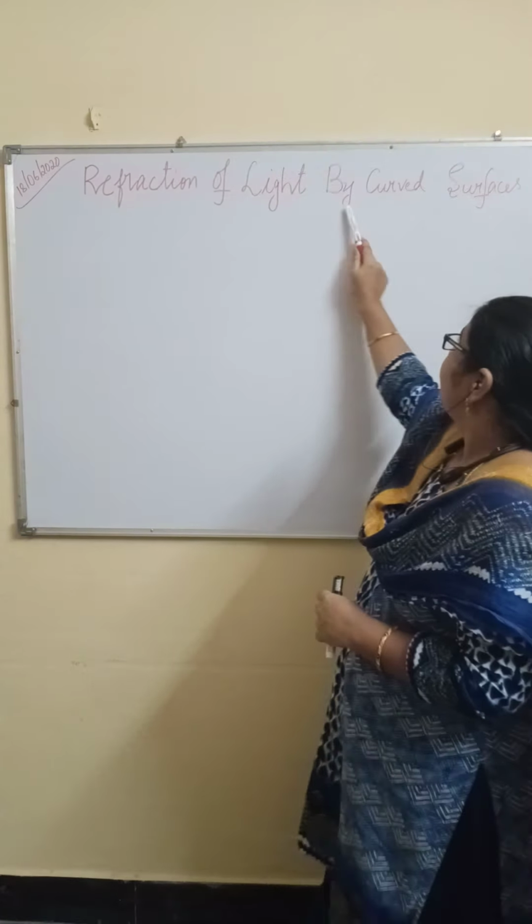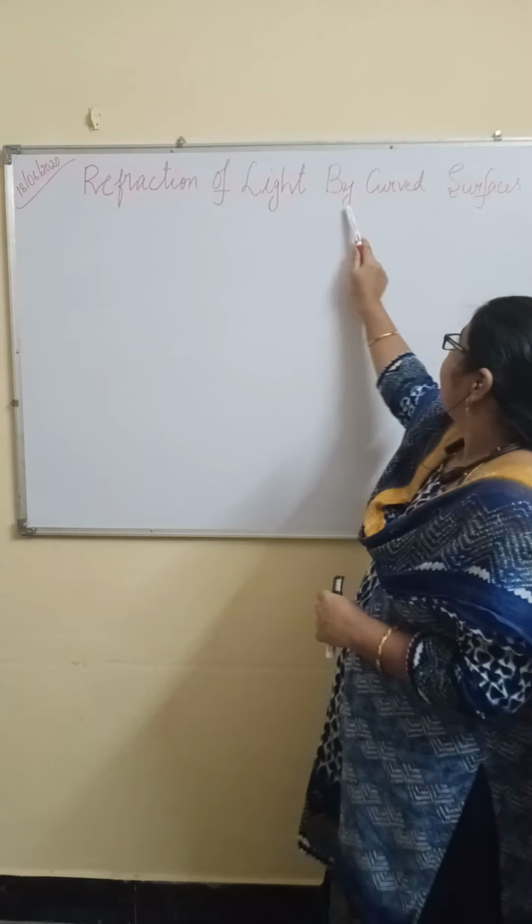Now, when any light ray is coming from rarer to denser medium, or the light ray is coming from denser to rarer medium, what is the behavior of the refracted light rays here? Don't confuse here. This is the plane surface. This is the normal. Now, this is the light ray, incident ray, angle of incidence.